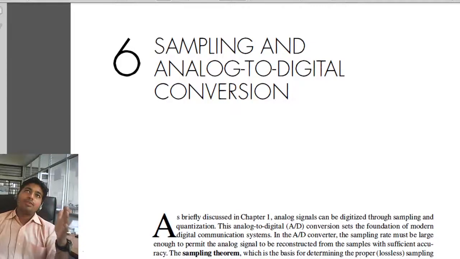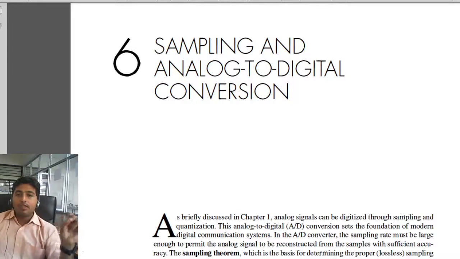Once we convert our continuous time signal into discrete time signal, then we can do digitization of the signal. So the first step toward digitization is converting the continuous time signal into discrete signal. Now the problem is how we'll achieve this discretization, how we'll do the discretization of a continuous signal.